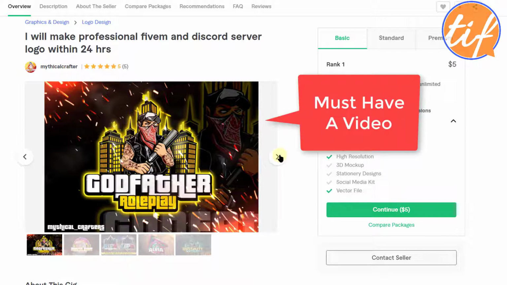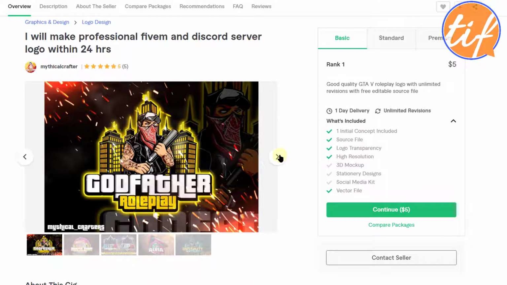Just have a slideshow. Okay, if you have like 20 logos with you, have a slideshow of those 20 logos, put a background music and upload that on Fiverr as a video. That's enough. You do not need to make it too fancy. If you can have a spokesperson talk about your work, talk about your gig, then that is the best. Okay, there are a lot of people on Fiverr itself who do this work.